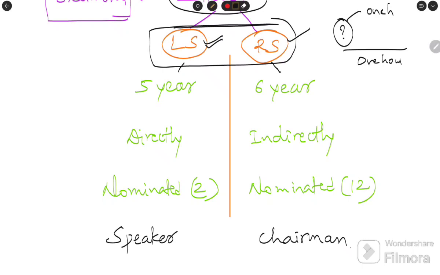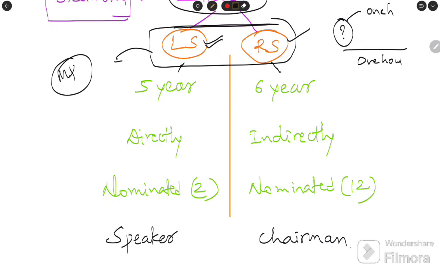In later classes, 14 and 15, we will discuss Lok Sabha and Rajya Sabha broadly. Both are parts of the parliament, and their members are elected by the people, representatives of the people.